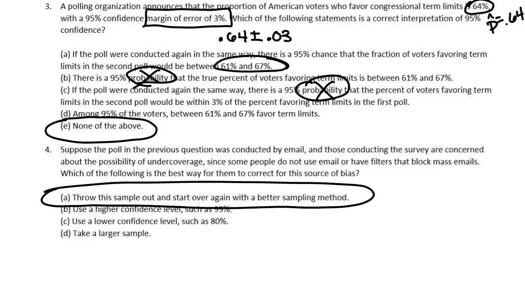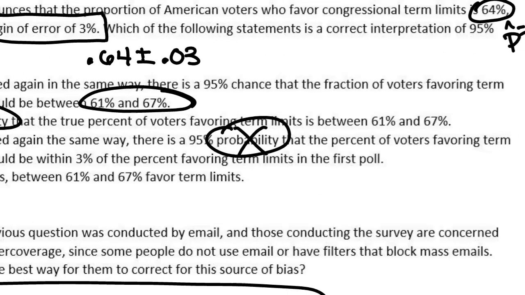Yes? How is it not part A? Yeah. Okay, so here, for this particular sample, our confidence interval is between 61% and 67%. So we're 95% confident that the true proportion is in there somewhere. Are we guaranteed that the true proportion is in there?